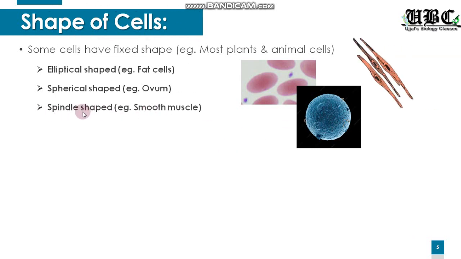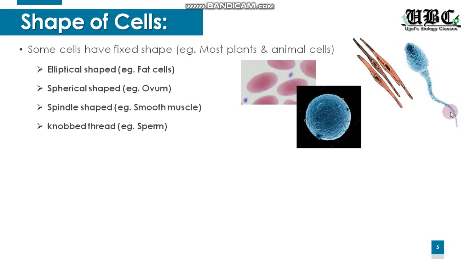Moving on to the spindle shaped. I'll explain this through an example. This is a smooth muscle, and you can see the ends of it are tapering and the middle portion is a little bulging. This kind of shape is called spindle shaped. Moving to the next shape, it is a knobbed thread, and the best example is the sperm, the male gamete.